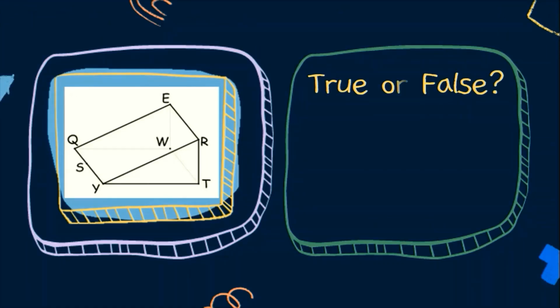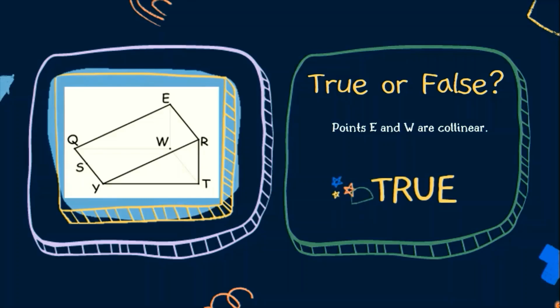Using the same figure, let's answer true or false. Points E and W are collinear. So we have point E and point W. Are they collinear, true or false? When we say collinear, tulad ng nabanggit natin kanina, these are points that are on the same line.